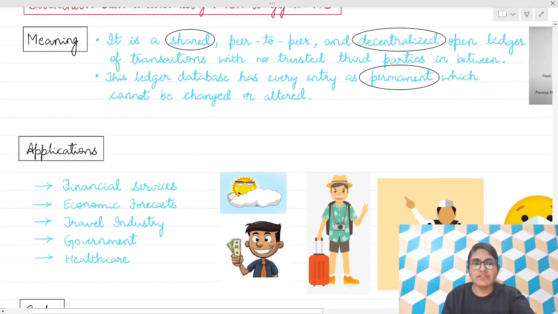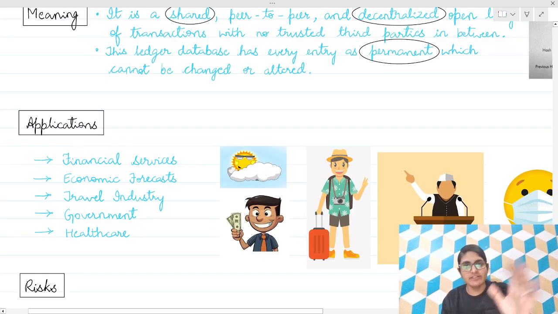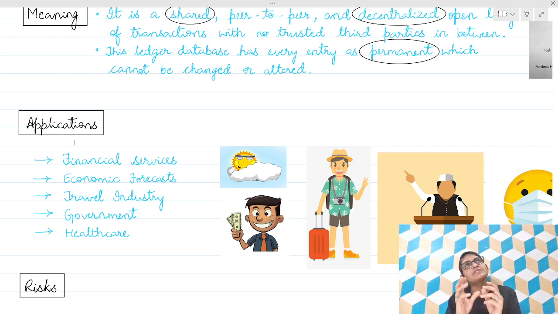Next, what are the applications of blockchain? Where all is blockchain used? Just to remember: we have money, that is finance. We look up the weather, so the forecast. If the weather is good, we decide to travel. While traveling, the government says stop. Where is the mask? That is healthcare.